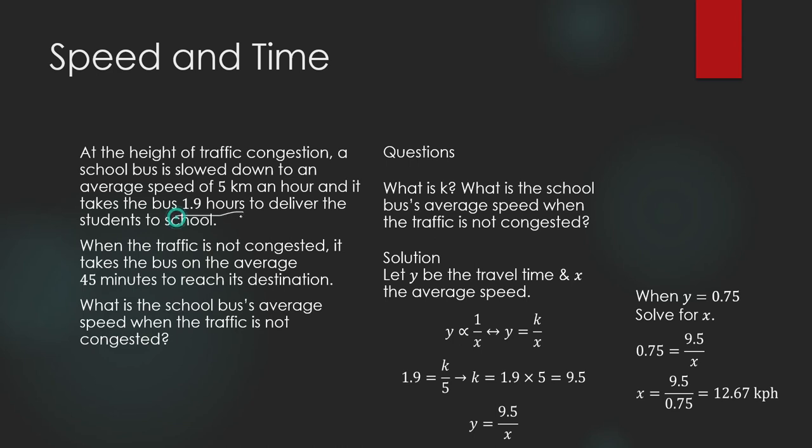When the travel time is 1.9 hours, average speed is 5 kilometers per hour. When the travel time has been reduced to 45 minutes, which is equivalent to 0.75 of an hour, that means the speed of the bus is faster. So it's no longer 5 kilometers per hour, it is now 12.67 kilometers per hour.